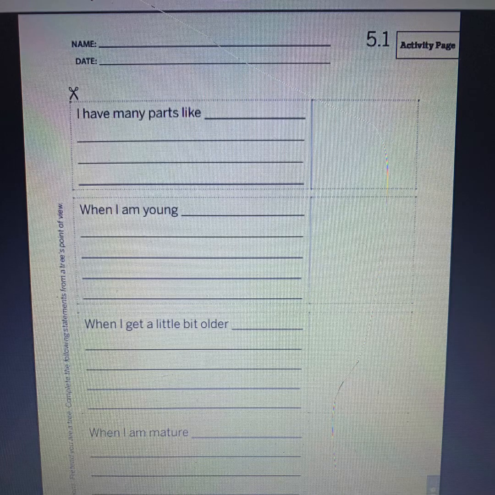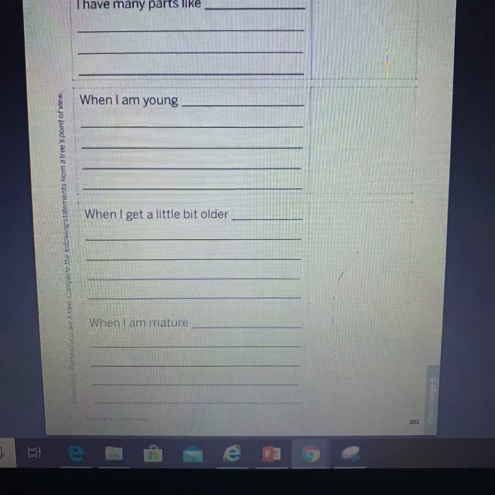So right now, I'd like you to go ahead in your packet, find the page that looks like this. It's 5.1, and it's got 4 writing prompts or writing starts on it. Let me read them to you. I have many parts like, blank. When I am young, blank. When I get a little bit older, blank. When I am mature, blank.